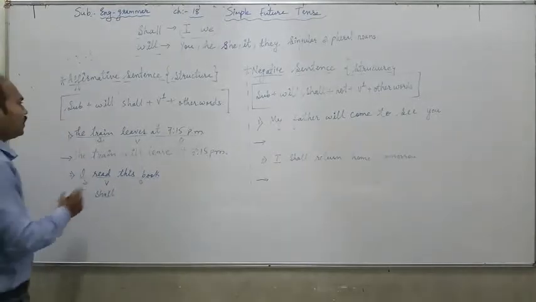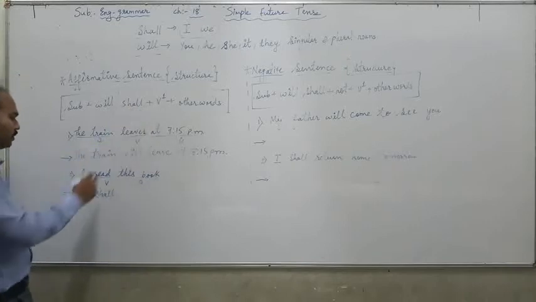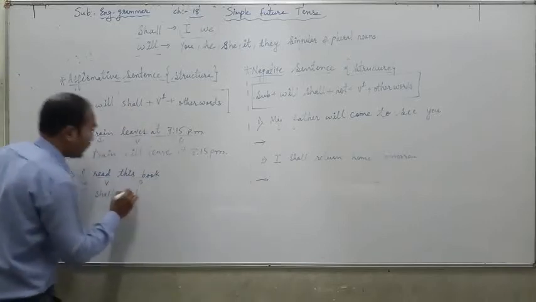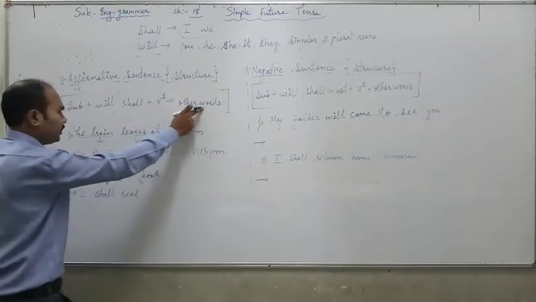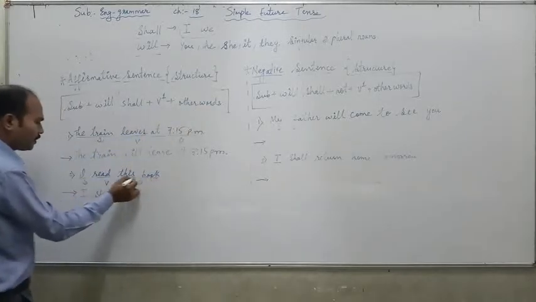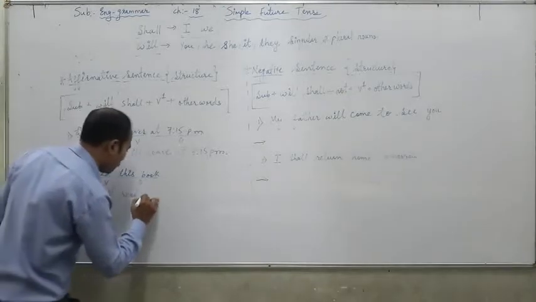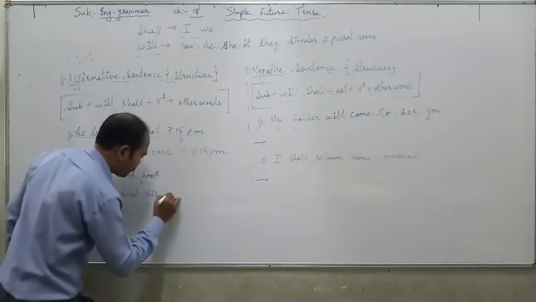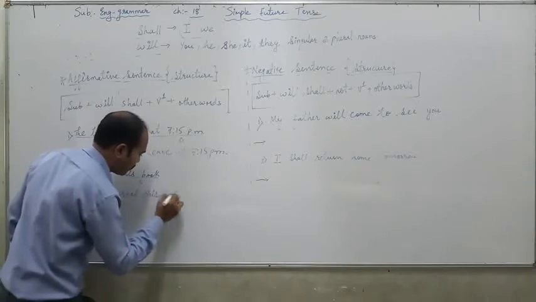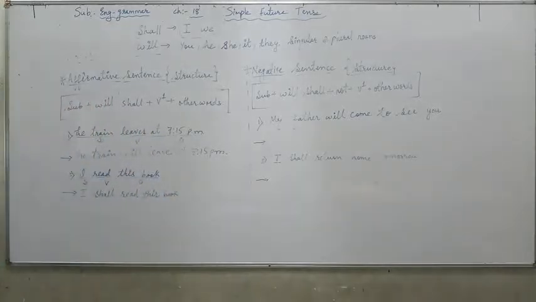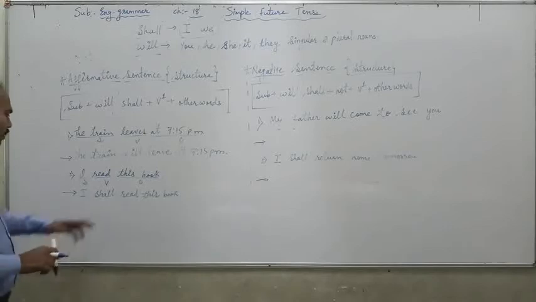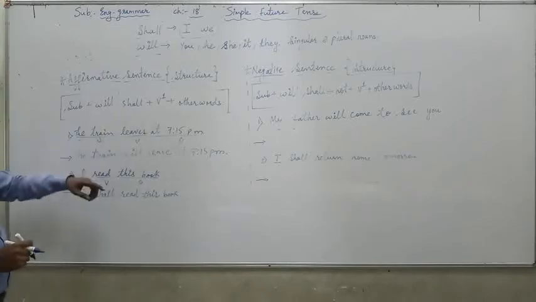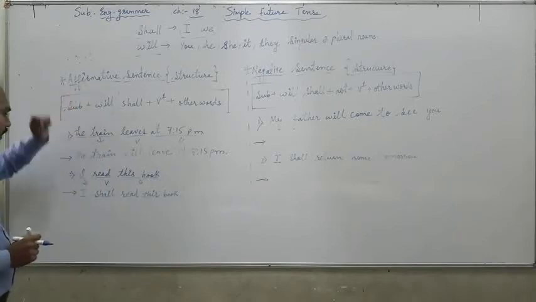I shall. After that we have to write down the first form of the verb, that is read. I shall read. After that other words. I shall read this book. In this way, we have to make simple future tense in an affirmative sentence.